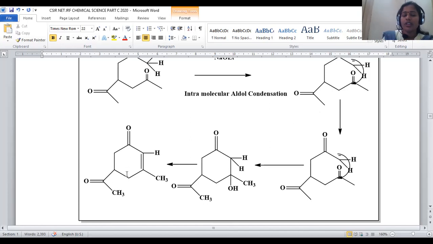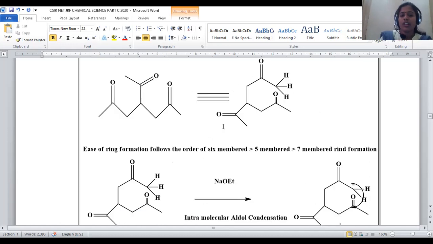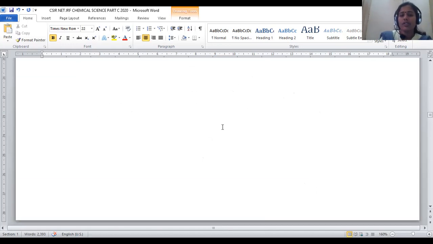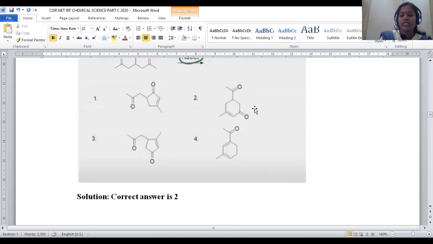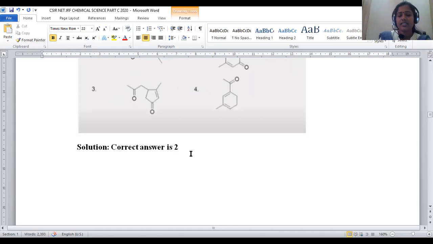Then why is it called intramolecular? Normally, aldol reaction is carried out between 2 different carbonylic centers, and alpha hydrogen is mandatory for aldol condensation. But here, within the molecule, only one carbonylic center is treated with another carbonyl. Hence it is regarded as an intramolecular aldol condensation, and this product will be 6-membered. Option number 2 is satisfying this. Alpha beta unsaturated carbonyl, and one more acetyl will be unreacted. So for question number 81, option number 2 will be the right answer.